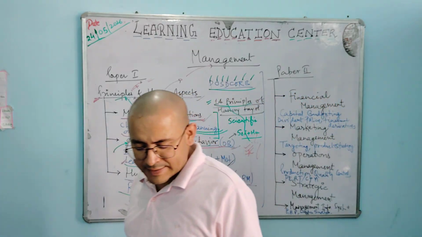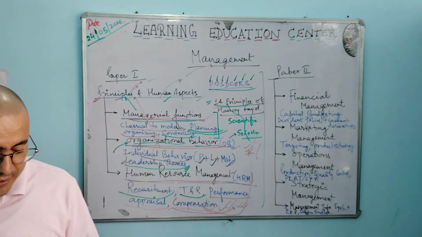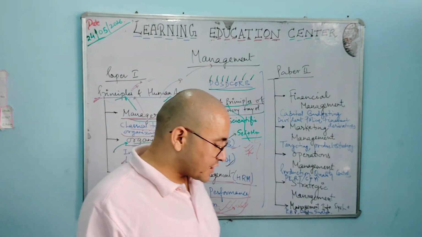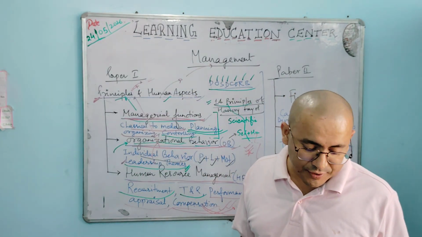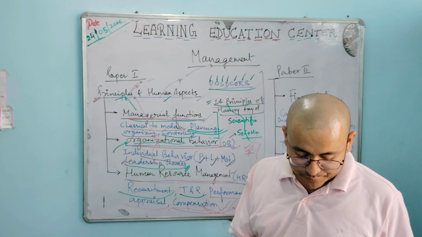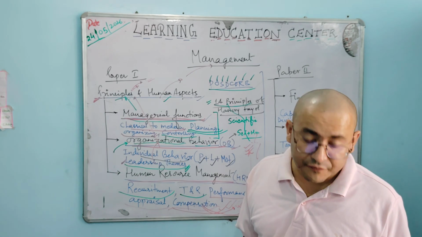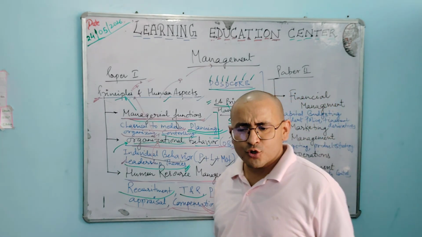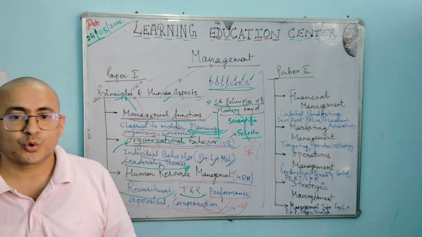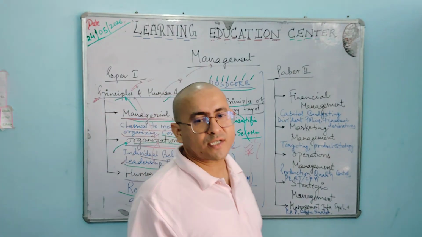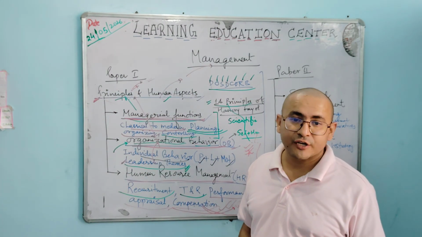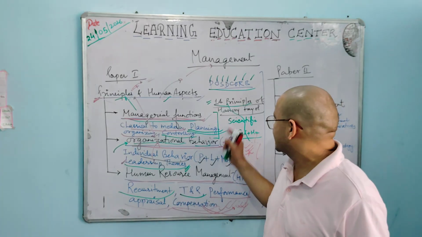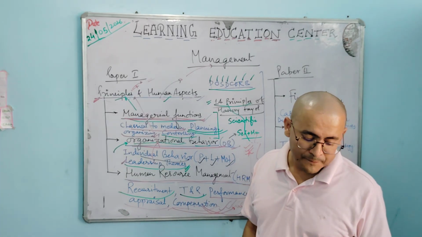Next, centralization and scalar chain, the order of the hierarchy, and equity to increase profit, equity, and stability of tenure of personnel. Personnel should be given stability of tenure so that they work smoothly without any fear. That is also to be noticed in these 14 principles of Henry Fayol.